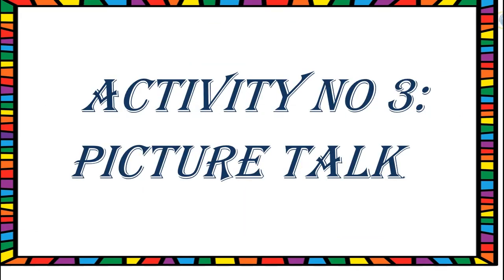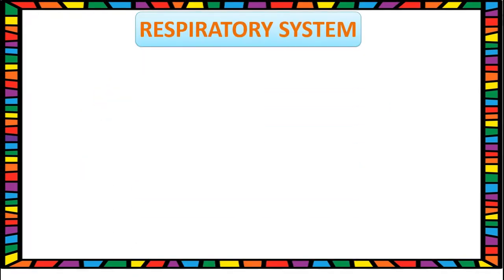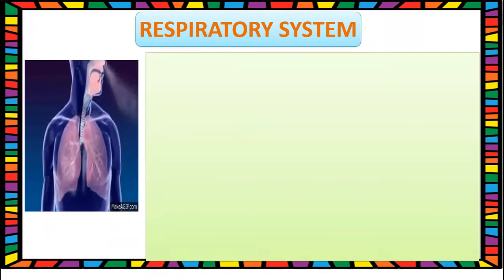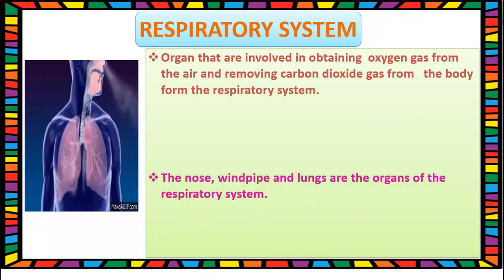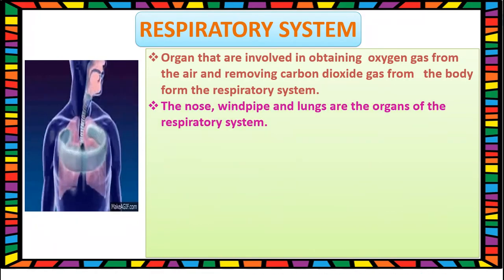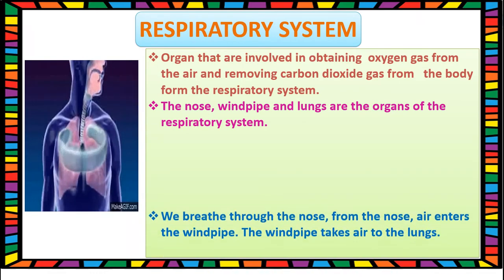Let's move to activity number 3, that is picture talk. Children, I will read the sentences. You have to repeat after me. Respiratory system. Organs that are involved in obtaining oxygen gas from the air and removing carbon dioxide gas from the body form the respiratory system. The nose, windpipe and lungs are the organs of the respiratory system.